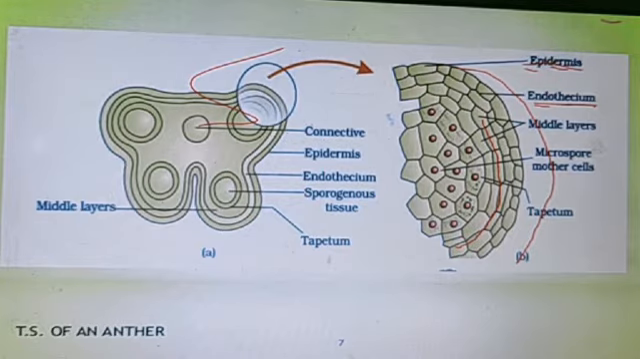Now inside of it are the microspore mother cells. Each cell will act as a microspore mother cell. At the outermost part of the microspore mother cells, a layer is present which is known as the tapetum. The tapetum layer provides the nourishment to them.